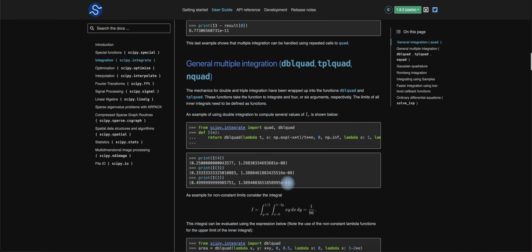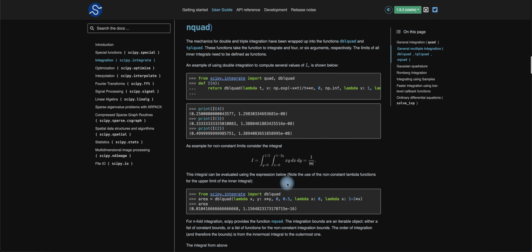When it comes to general multiple integration: double quad, triple quad, n quad. Double quad basically means a double integral. Triple quad basically a triple integral, right? N quad is n integrals, however many times it needs to be integrated. That's basically what it means, right?